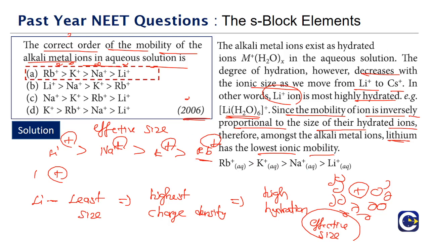So this is a question about the hydration of the alkali metal ions or alkaline earth metal ions, and the outcome of this, because the hydration energy will play a role in terms of the solubility, and also in deciding the reducing power of these ions in solution. If you see, lithium will have exceptionally high reducing power in aqueous solution. It is also because of the high level of hydration of lithium.